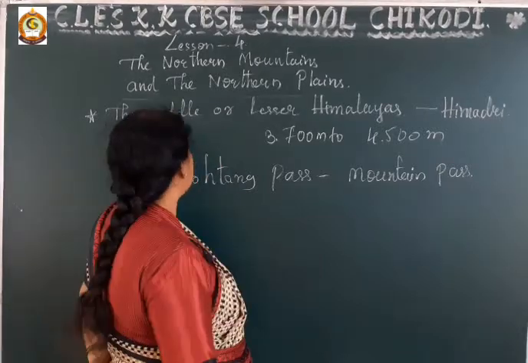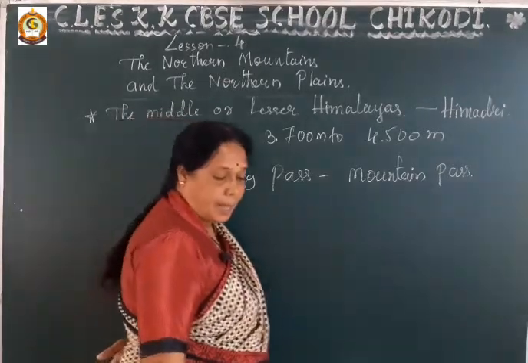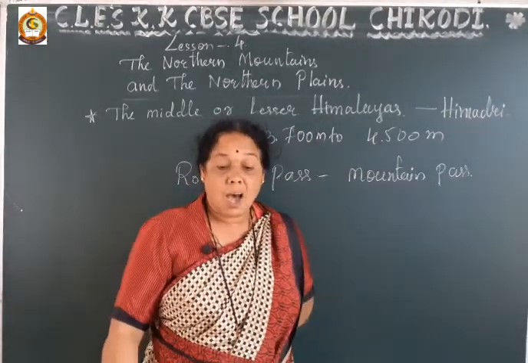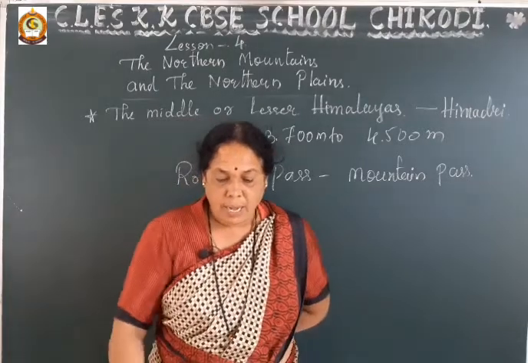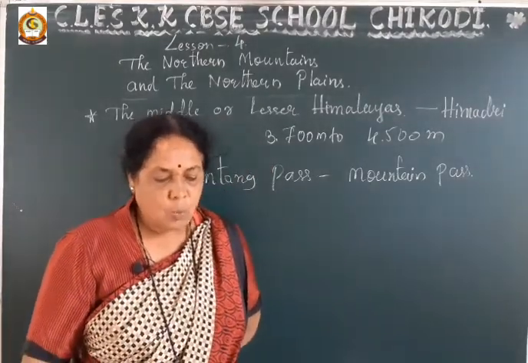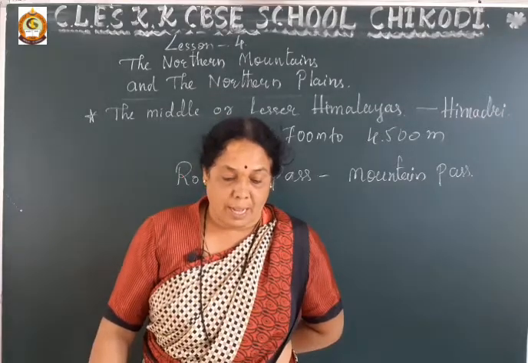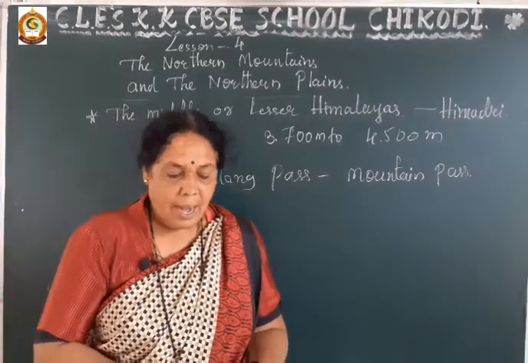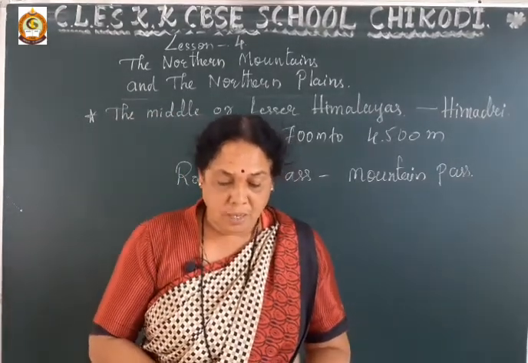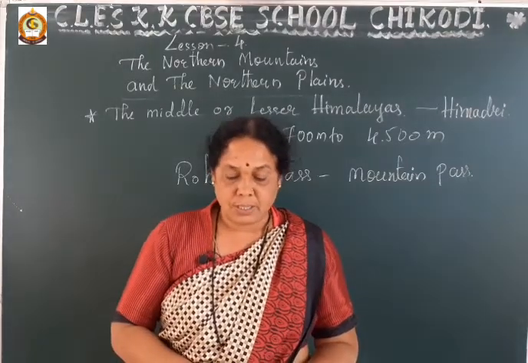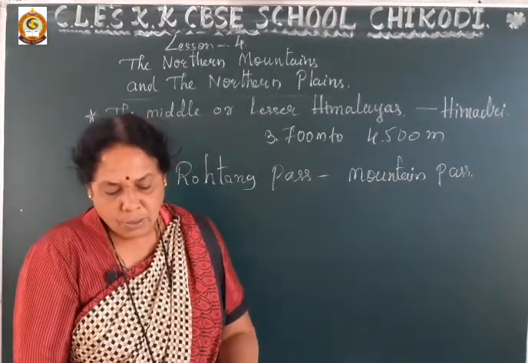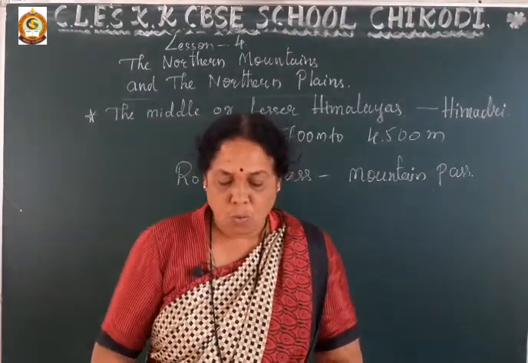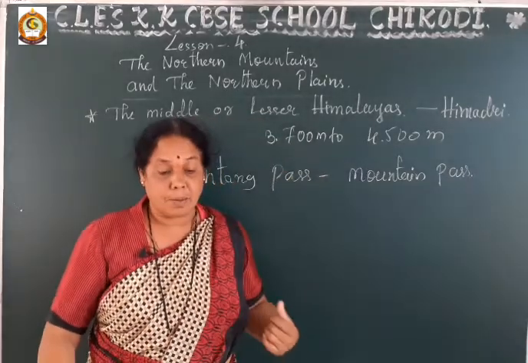Okay, in the middle or lesser Himalaya, in Himachal, Rohtang Pass is a high mountain pass in this range, and it connects the Kullu Valley with the Lahaul and Spiti valleys. Means these ranges connect with the Kullu Valley and the Lahaul and Spiti valleys of Himachal Pradesh. This range has cold winters and mild summers.